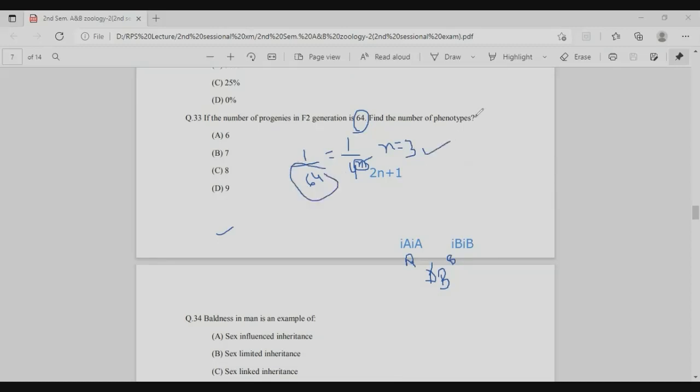And when we calculate the number of phenotypes with the help of the formula 2n plus 1, n is 3, that is 2 into 3 plus 1, right? So the total number of phenotypes is 7. 2 into 3, 6, plus 1, that is 7. So the right answer is option B.